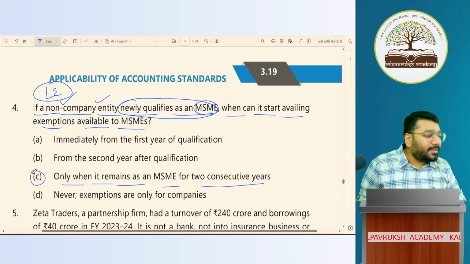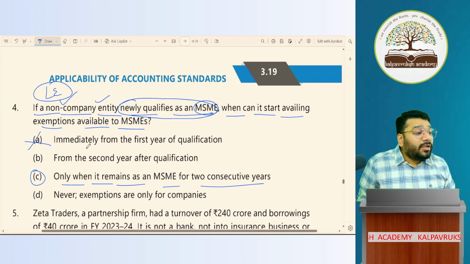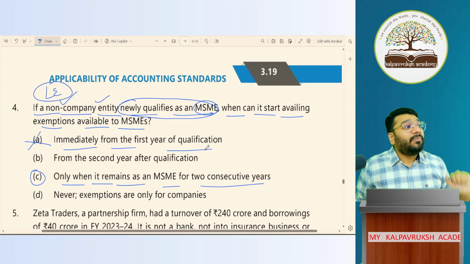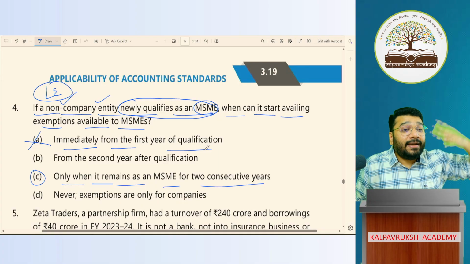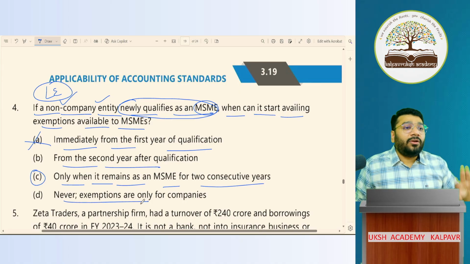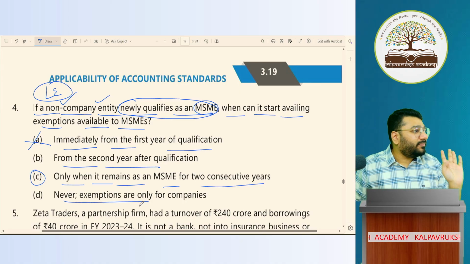So this is the right answer. Is this the right answer? A is the right answer. Immediately from the 1st year of qualification, that is year 2 onwards, can they take exemption? No. From the 2nd year? No. Never exemption? No. After 2 years, you can take exemption. Got it? Not got it?